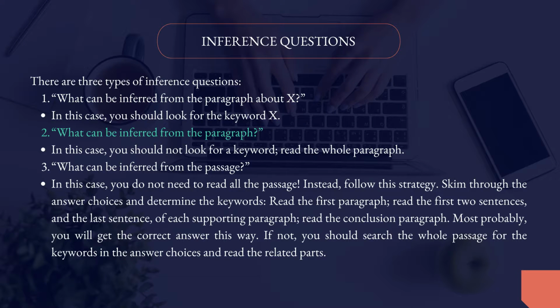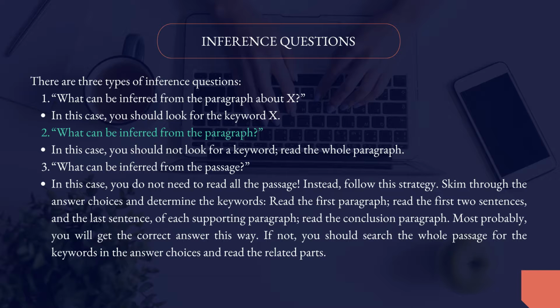No keyword. So here, as you can see, we don't have a keyword. So here, you should not look for a keyword. You should read the entire paragraph. And sometimes the last sentence of the previous paragraph and the first sentence of the paragraph that comes after the original paragraph. Because we want to see the connections, we want to see the relationship between the paragraphs.